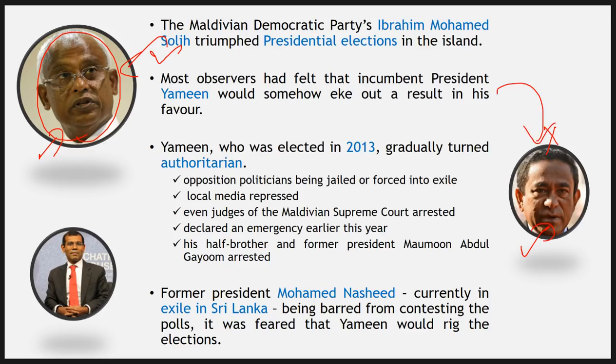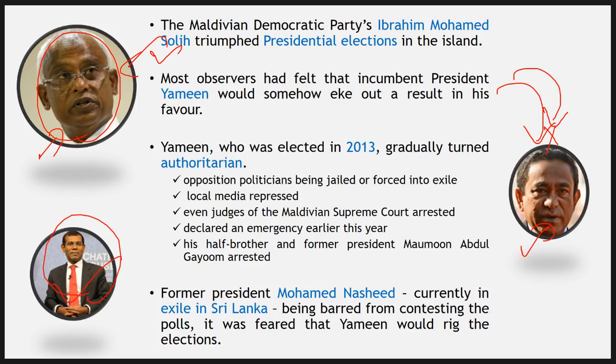And it's a bit shocking for every one of us that it was this easy that Mr. Yamin let go of this position, because since he took over, his regime was a bit more harsh compared to other ones, like Nasheed as well. When he was ruling Maldives, he gradually became a bit more and more authoritarian.